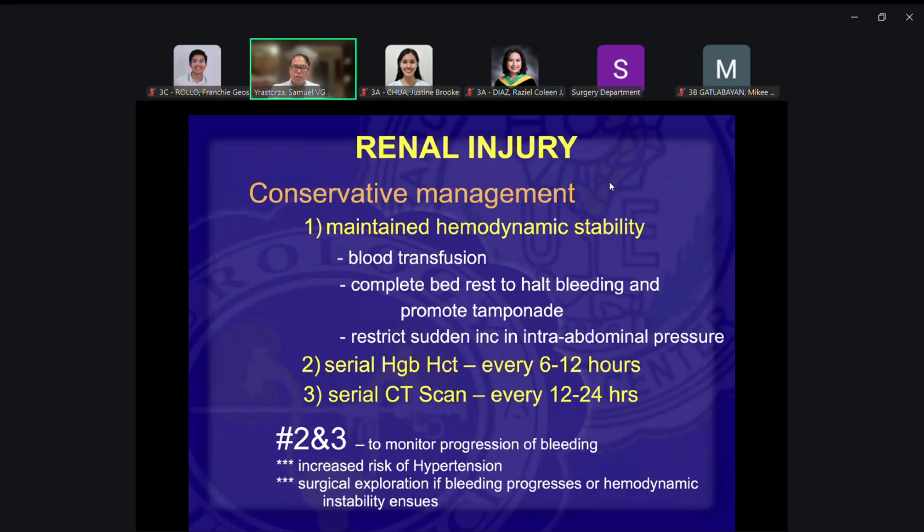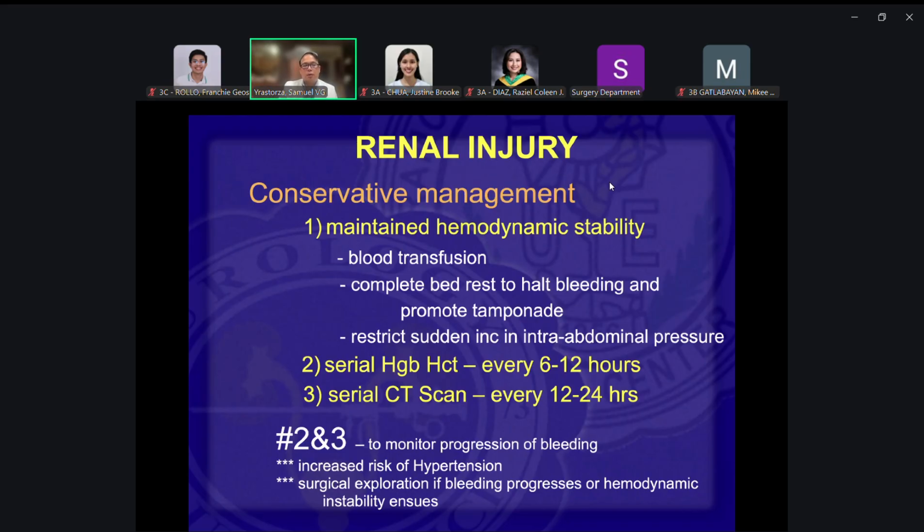And then, of course, you have to have your serial CT scan. You just cannot rely on your hemoglobin and hematocrit because, again, that's not a very accurate measurement or indicator of bleeding in the abdominal cavity. So you have to have your serial CT scan and check whether the hematoma is increasing or not. The hematoma volume must be stable or gradually decreasing. When the hematoma is increasing in the serial CT scan, then you might need to do surgery later on. Okay.